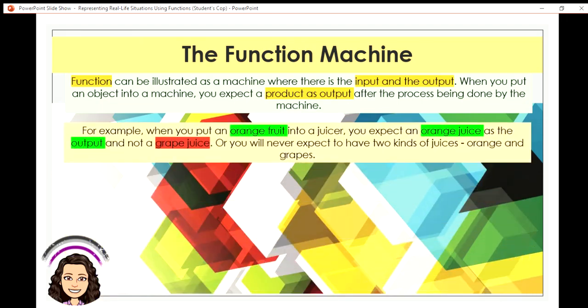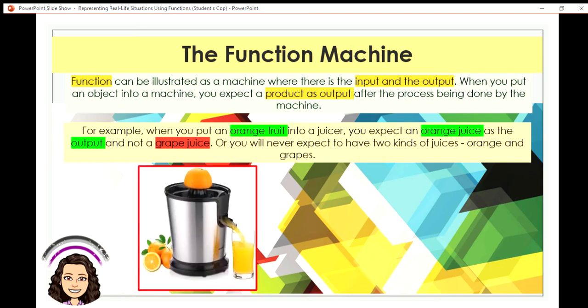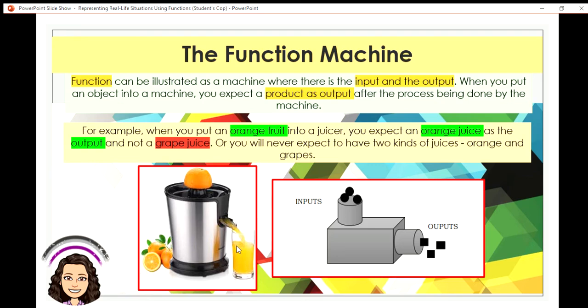Now, for example, when you put an orange fruit into a juicer, you expect orange juice as the output and not grape juice. Naturally, it's impossible. You will never expect to have two kinds of juices, orange and grapes. So only orange juice. Here is an example. You can see a juicer and an orange fruit, and an orange juice. So this is the input and this is the output, like that.